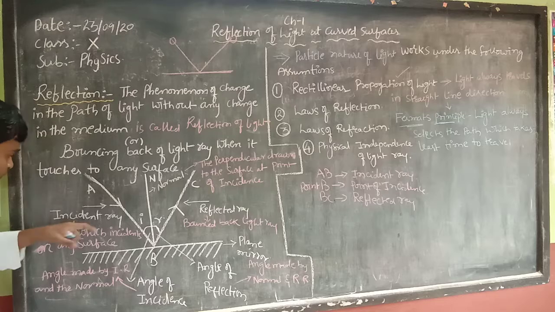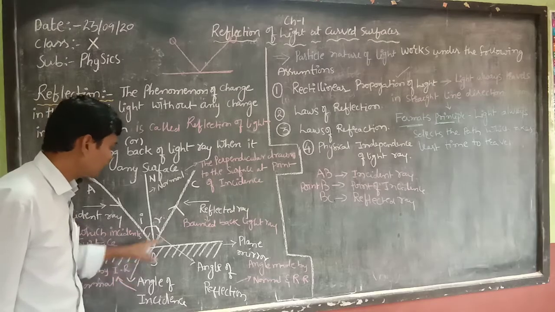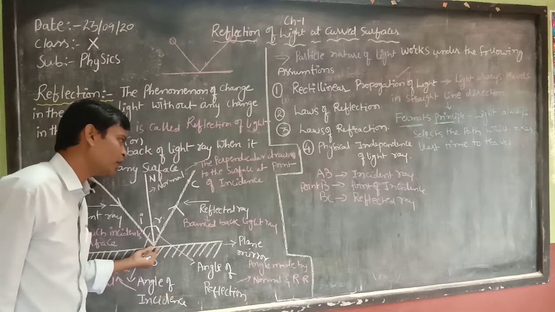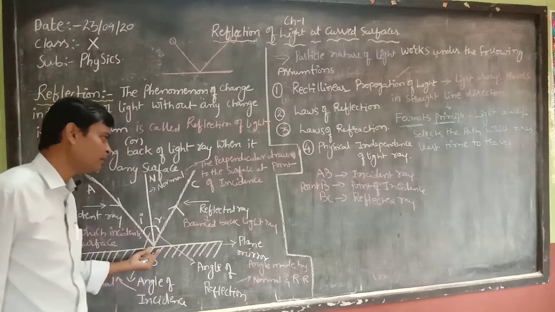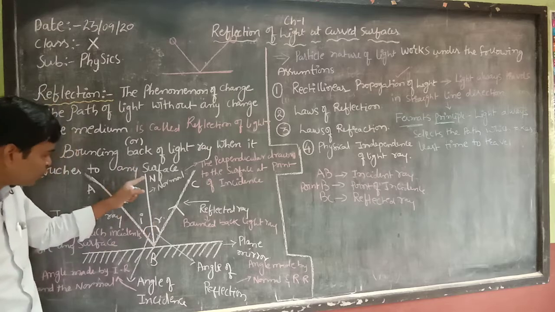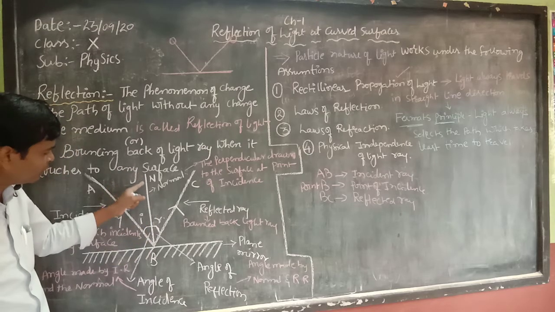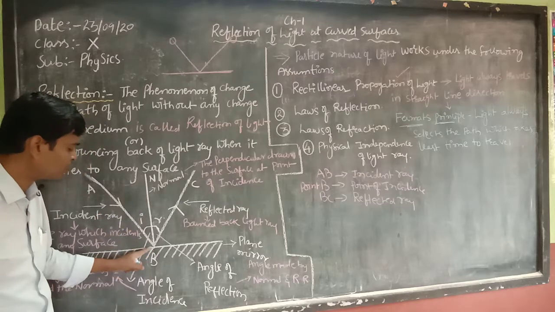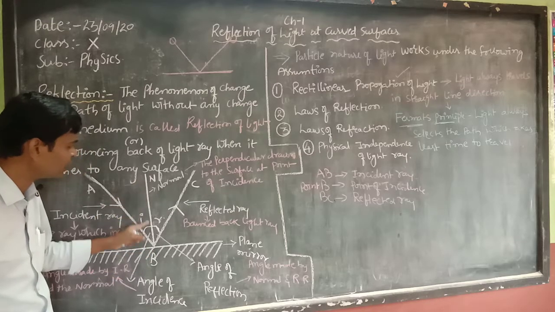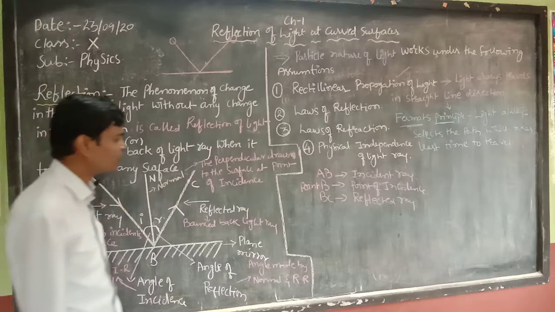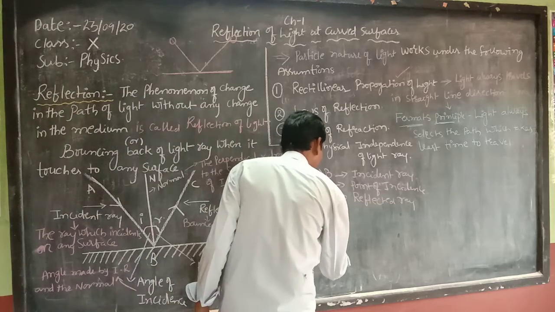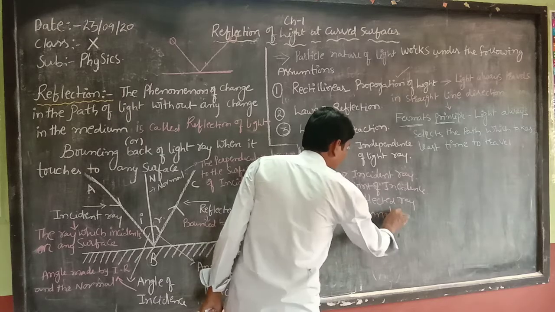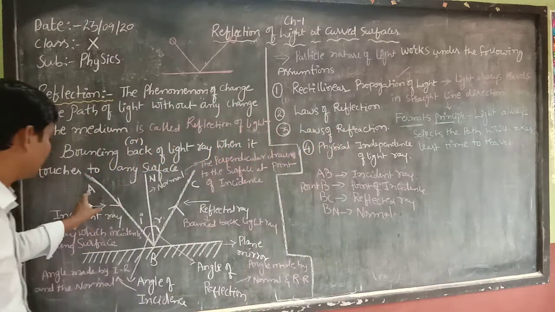Here the incident ray and reflected ray both coincide at the point of incidence. If we draw the perpendicular to the surface at the point of incidence, that perpendicular line we will call a normal. Here you see AB is the incident ray.